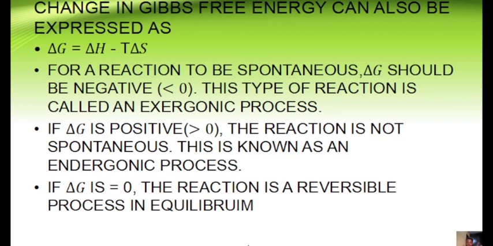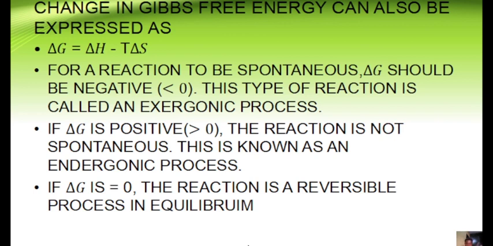We'll now be considering those different scenarios where you have a negative change in Gibbs free energy. But before that, if dG is positive or greater than 0, the reaction is not spontaneous, and such processes are referred to as endergonic processes. So your exergonic processes have negative change in G and are spontaneous, while your endergonic processes have positive change in G and are not spontaneous.